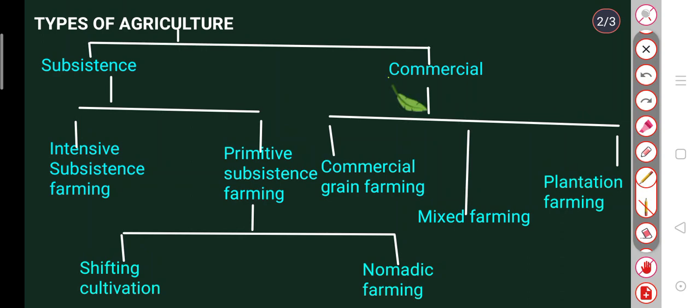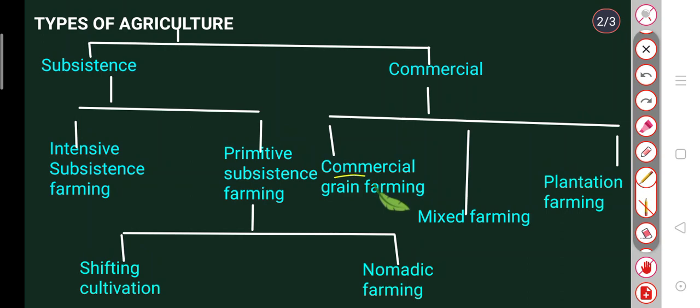Now we will go to commercial farming. What is commercial farming? Let's begin with the introduction. In commercial farming, the crops are grown and livestock is reared for sale in the market. The area cultivated and the capital used are large, and most of the work is done by machines. The common types of commercial farming are commercial grain farming, mixed farming and plantation farming. So let's learn about them.